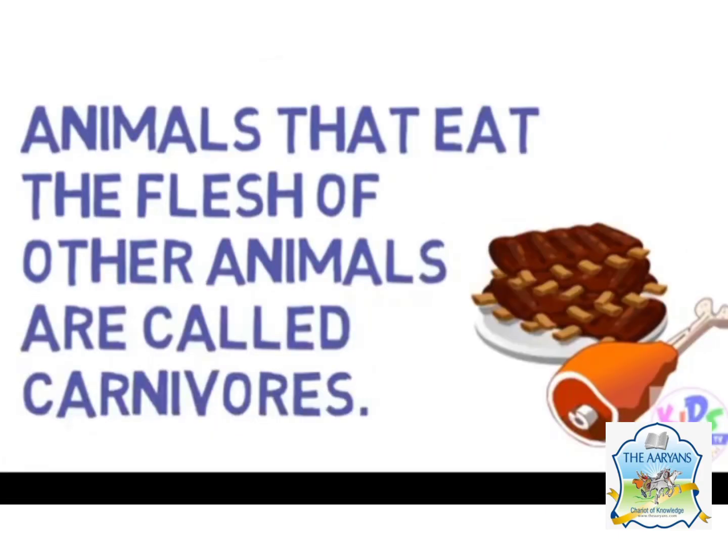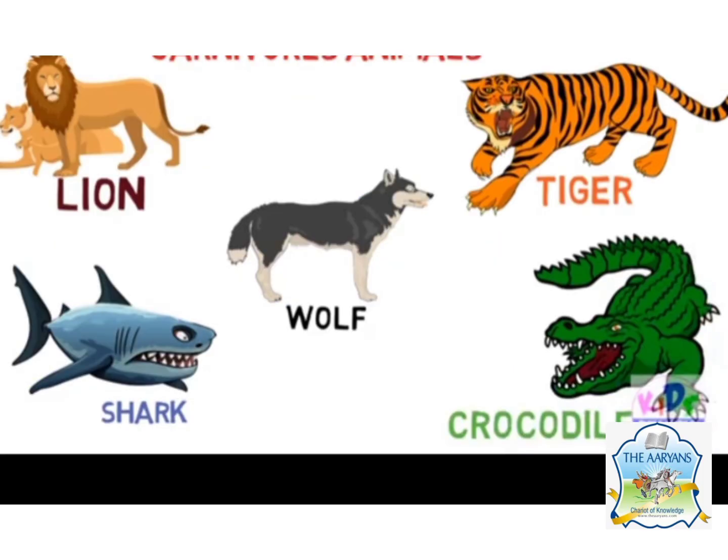The next type is carnivores. Now, what are carnivorous animals? Animals that eat the flesh of other animals are called carnivores. Right? For example, lion, wolf, tiger, shark, crocodile. These are some examples of carnivorous animals.